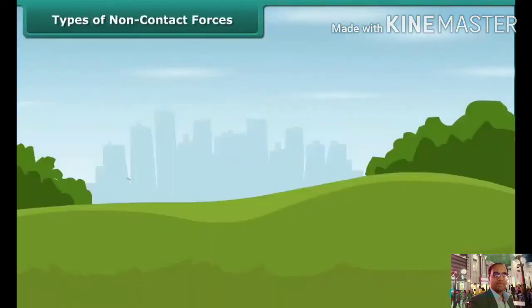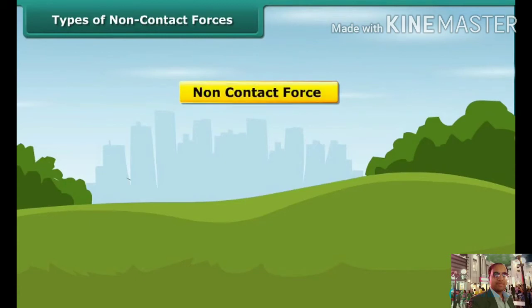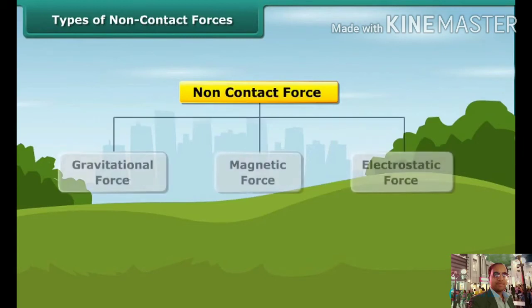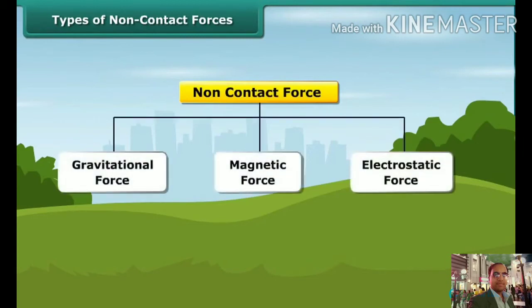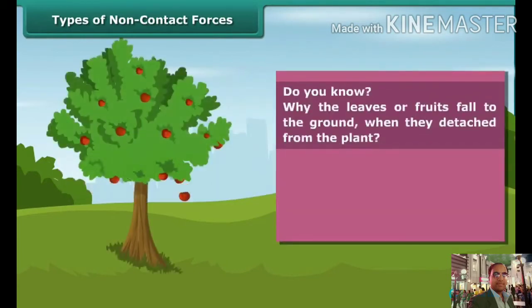Types of non-contact force. Next one. There are two kinds of force: contact force and non-contact force. Gravitational force, magnetic force, and electrostatic force are examples of non-contact force. Muscular force and force of friction are examples of contact force. Another example of contact force is mechanical force, the force applied by a machine. Firstly, gravitational force. Why do leaves and fruits fall to the ground when they detach from the plant? Gravitational force, electrostatic force and magnetic force are examples of non-contact force.